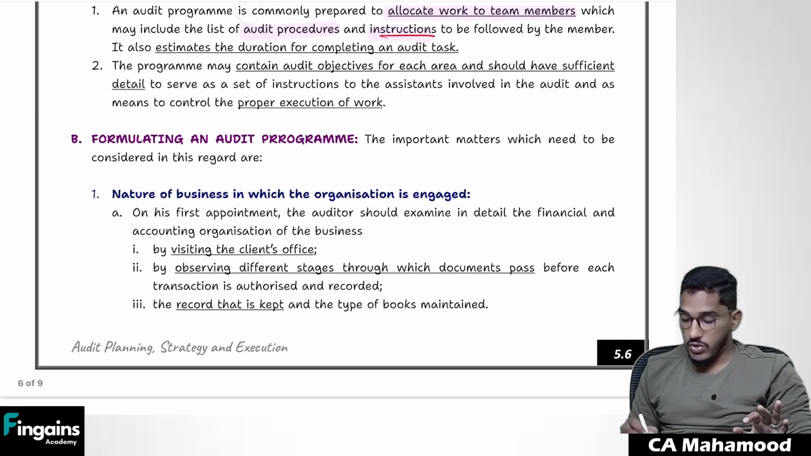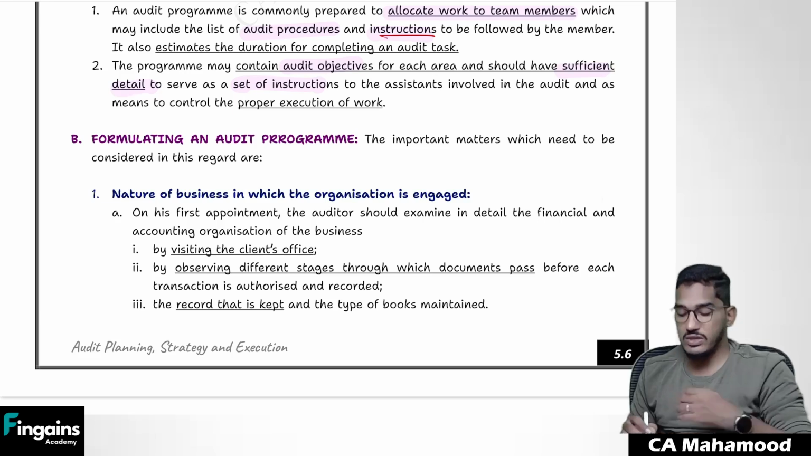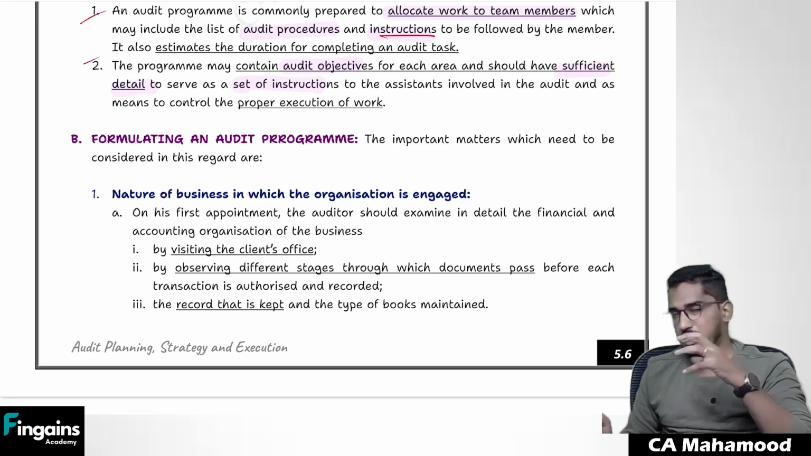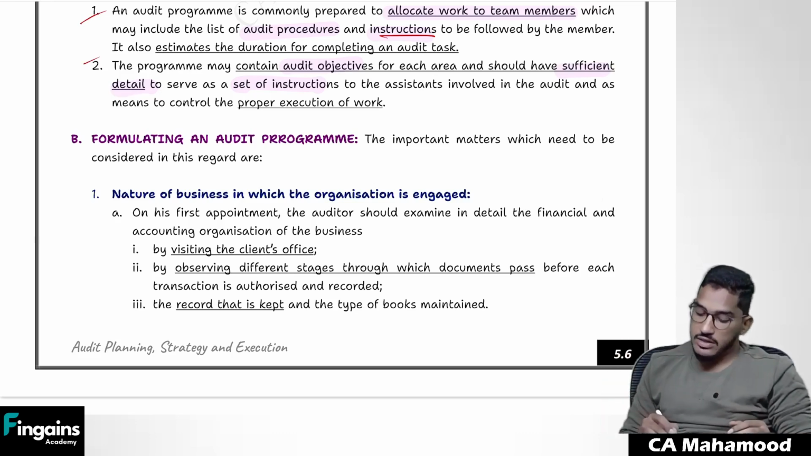And it will also contain audit objectives for each area, and it will have sufficient detail to serve as a set of instructions to the assistants involved. Both 1 and 2 are trying to convey the same point, they just play with the language. Sir, when I have to establish an audit program, like I gave you one example, for purchases we have